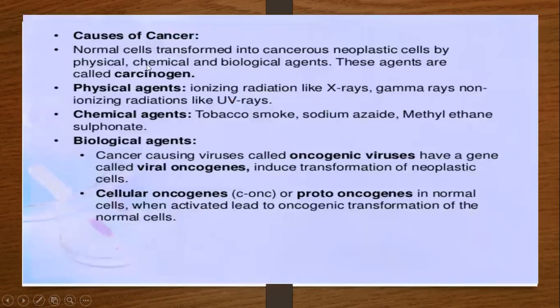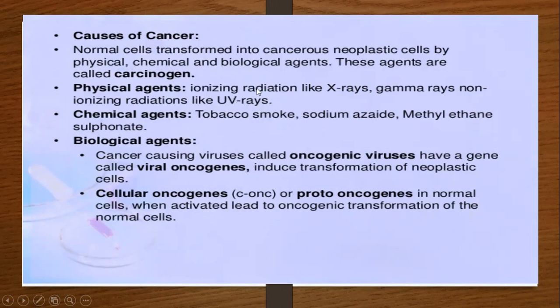Cause of the cancer: normal cells transform into cancerous cells, that is neoplastic cells, by physical, chemical, and biological agents. These agents are called carcinogenic agents. Physical agents are ionizing radiation like X-rays and gamma rays, and non-ionizing radiation like UV rays. So all these are radiation. When a person is more exposed to X-rays, gamma rays, and UV rays, the person may get cancer, because these are carcinogenic materials.